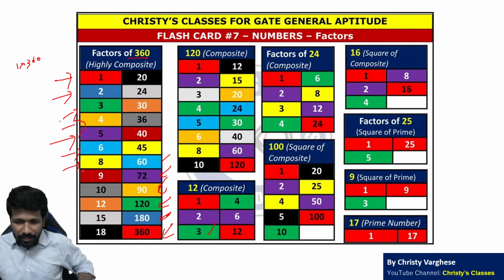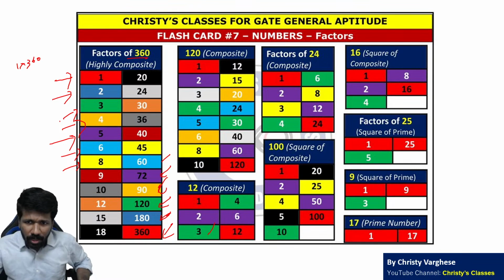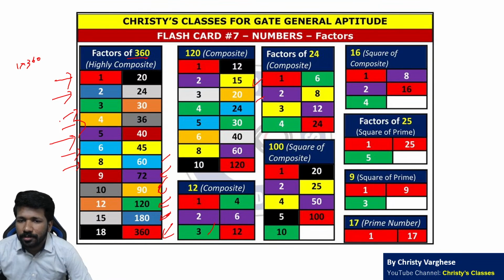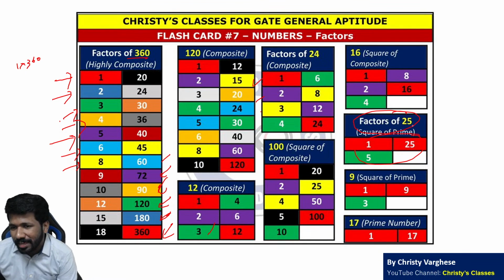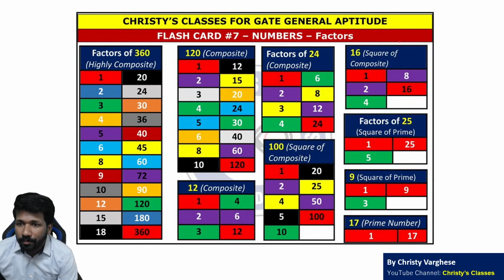360 have many factors, but smaller numbers like 24 have 8 factors only. Now look at this. 25 have 3 factors, odd number of factors. Odd number of factors मिलने के लिए वो नंबर का स्क्वायर रूट एक नेचुरल नंबर होना चाहिए, नहीं है तो वो नंबर एक परफेक्ट स्क्वायर होना चाहिए. Also for example 16 perfect square है, 4 square है.